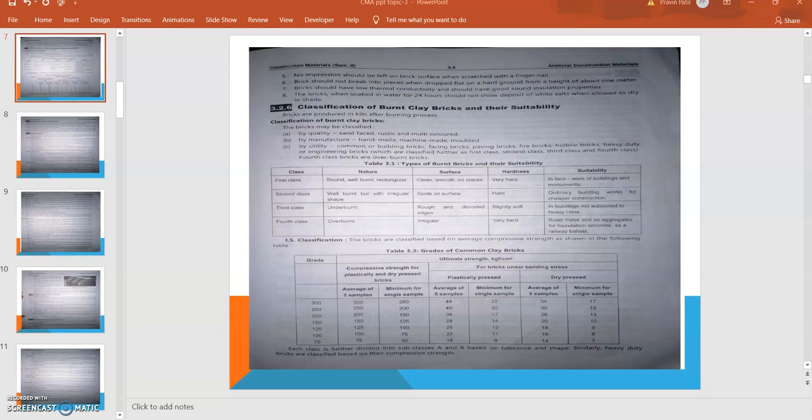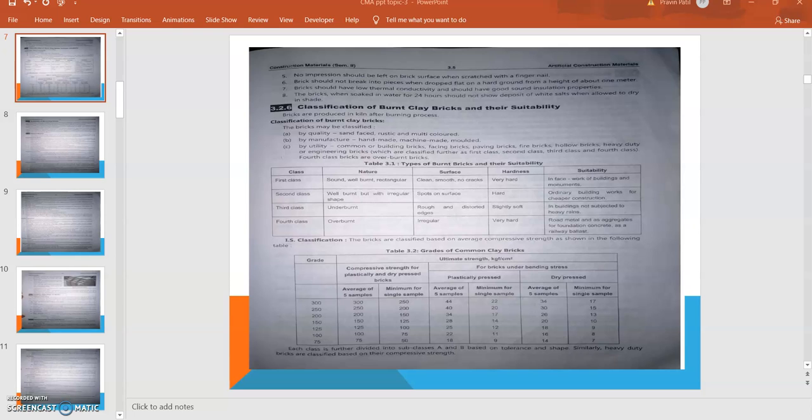Second class bricks are well burnt but with an irregular shape, meaning it is not perfectly rectangular. Surface texture: spots are available on the surface. Hardness: hard, but lesser than first class bricks. It is ordinarily used in building works for cheaper construction.